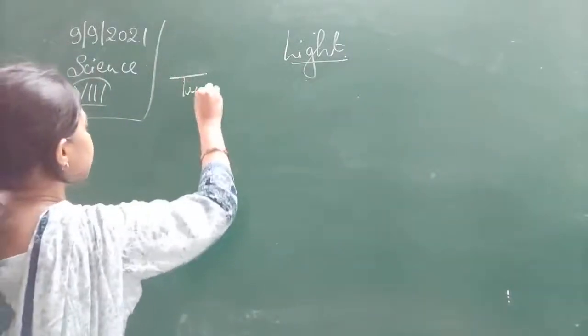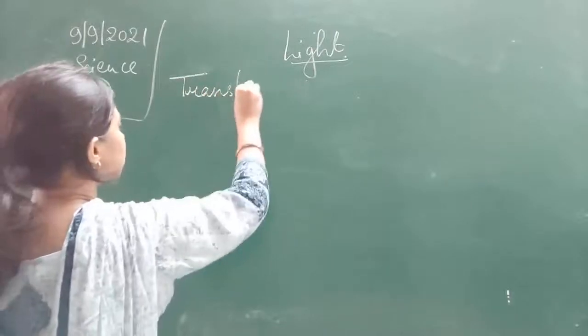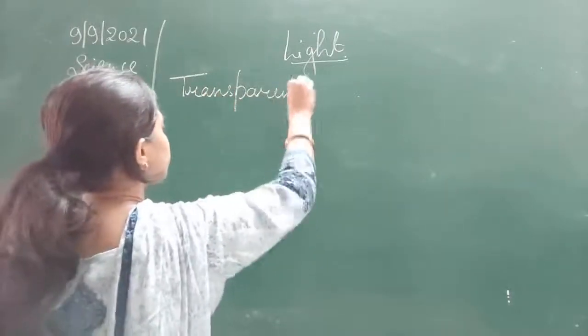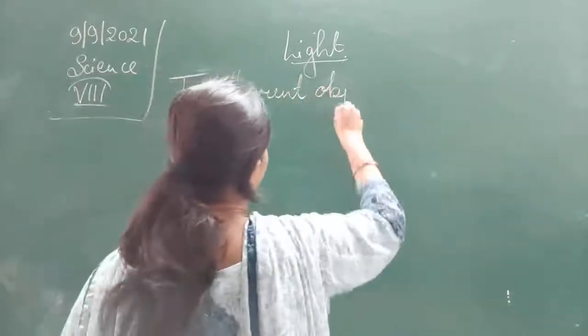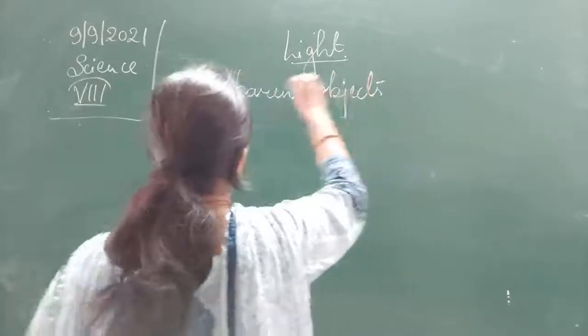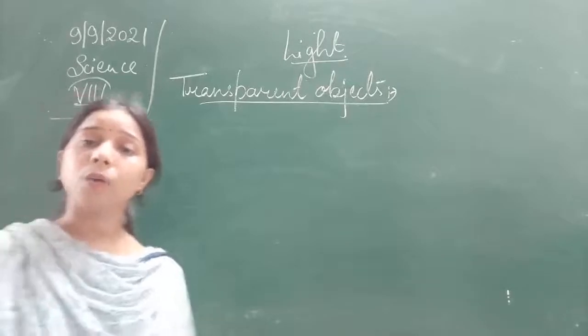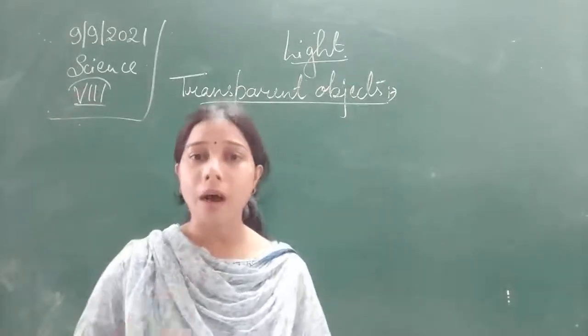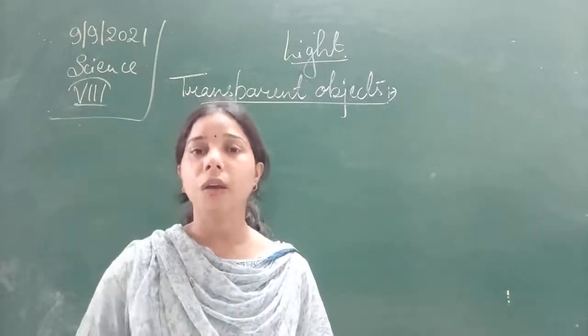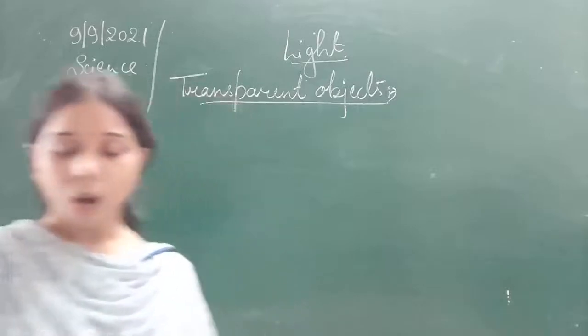So, transparent. What is a transparent object? The object which allows all the light to pass through it easily is called a transparent object.